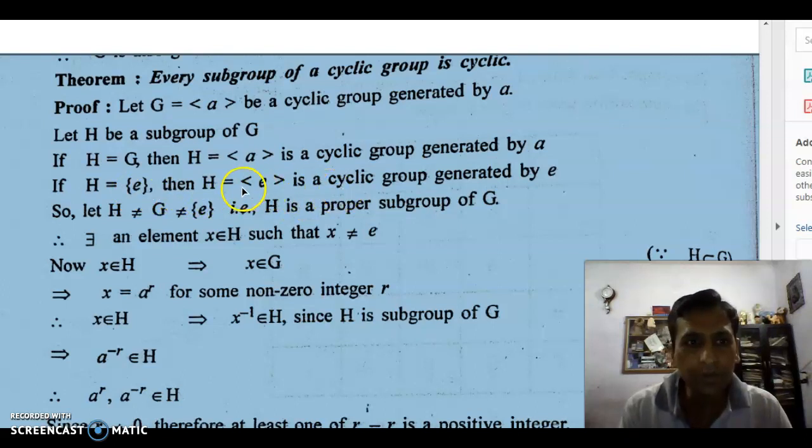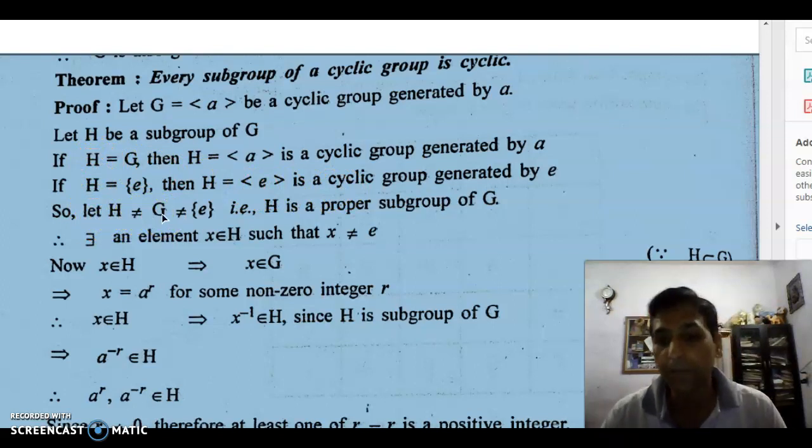So we suppose our subgroup H is not equal to G and is not equal to the identity, meaning it is a proper subgroup. We have studied in previous lectures that a group always has two subgroups: one is the group itself and the other is the identity element. These two always exist for any group, and these are called improper subgroups.